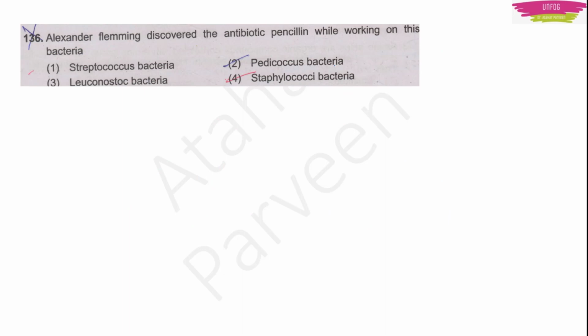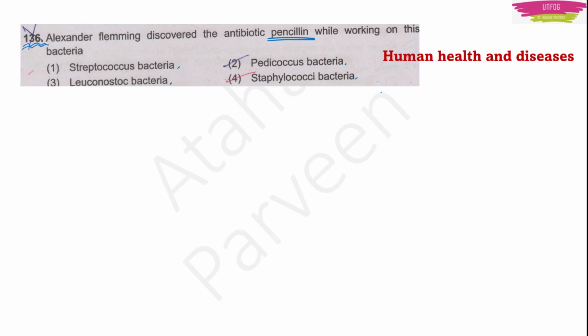Now this question has been directly taken from the question paper. According to the question paper, the number of this question is 136. This question is saying, Alexander Fleming discovered the antibiotic penicillin while working on this bacteria. He wants us to find out which bacteria that is. 4 options are given here. First option is Streptococcus bacteria. Second option is Pediococcus bacteria. Third option is Leuconostoc bacteria. And fourth option is Staphylococci bacteria.